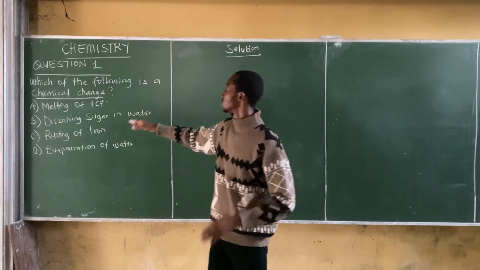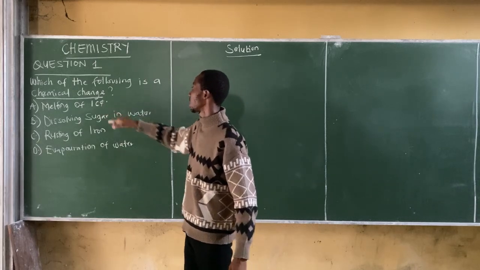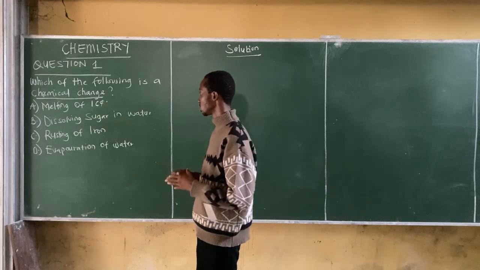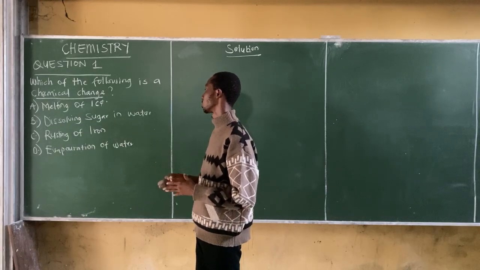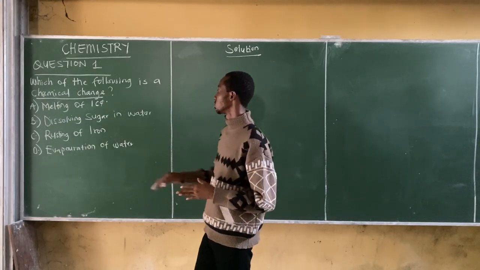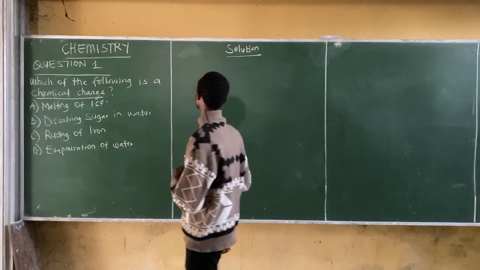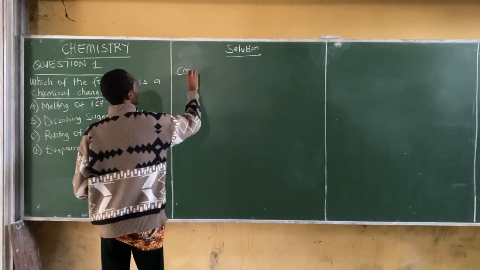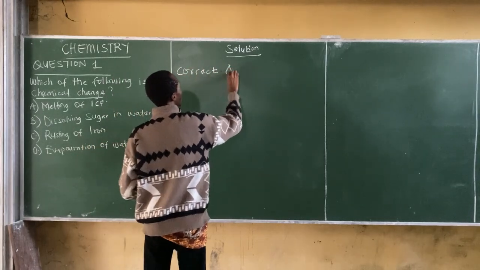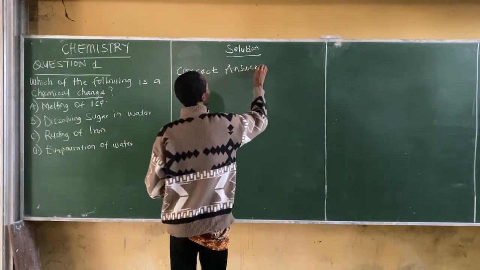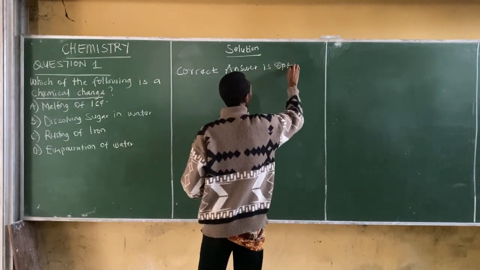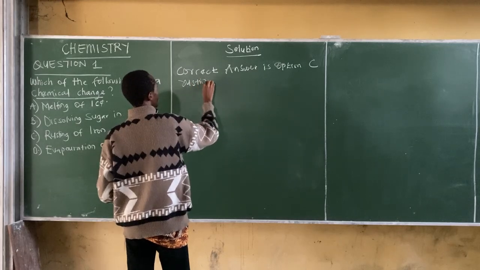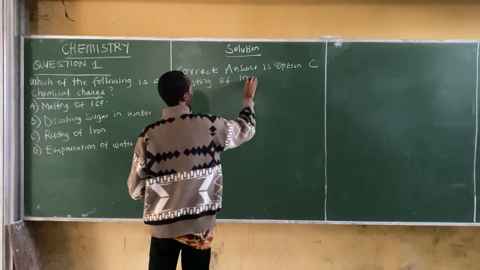Now for this option here, option A says melting of ice. Option B, dissolving sugar in water. Option C, rusting of iron. And option D, evaporation of water. The correct option here is option C, rusting of iron. Thus, the correct answer is option C, rusting of iron.